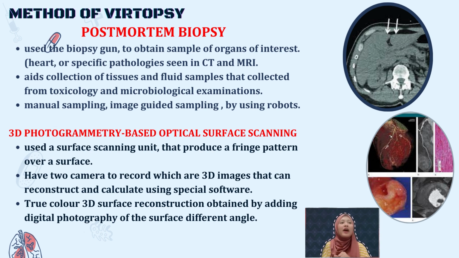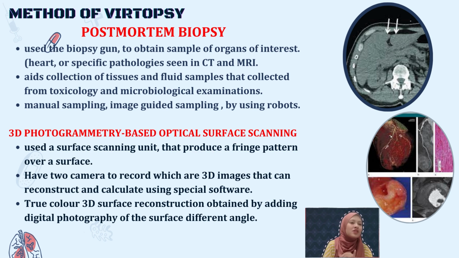Next is postmortem biopsy. It uses a biopsy gun to obtain a sample of an organ of interest, such as the heart, or a specific pathology seen in CT and MRI. It is a collection of tissue and fluid samples for toxicology and microbiology examination, by manual sampling or image-guided sampling using a robot. All the samples are taken using this postmortem biopsy by taking only a small sample of the body part.